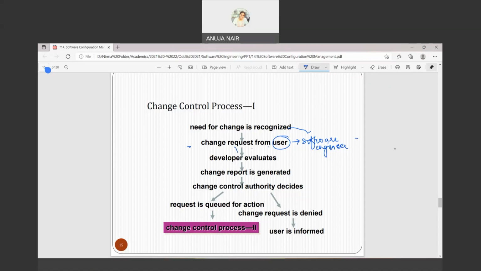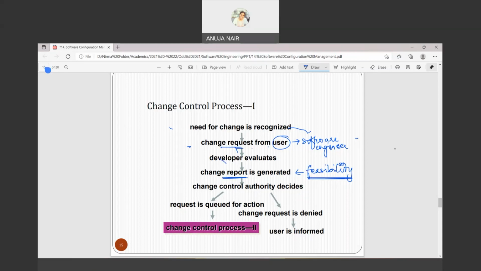Sometimes it happens that when you are not a part of the developing team, you might misunderstand the changes. So the developer is the one who is going to actually code the system. So the change request which has been evoked from the user, is it a valid change or not, right? It's not that you accept any change. Then the change report is generated. So after the change request, the change report is generated. That basically includes feasibility: what all things are required to make that change, and is it feasible or not, right?